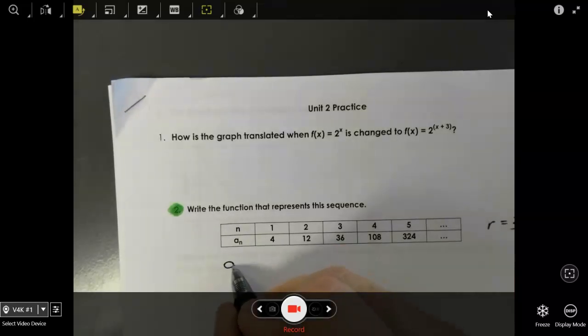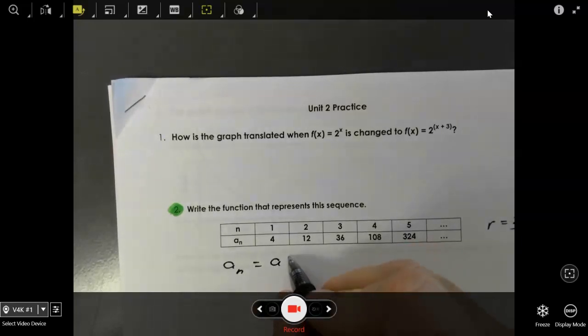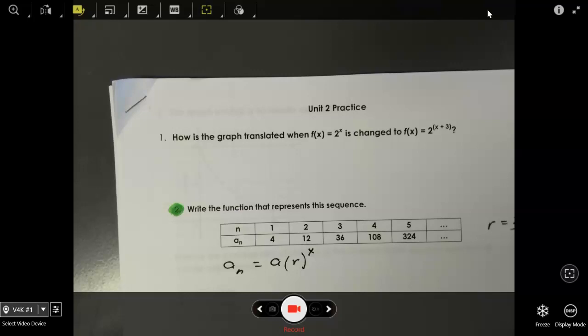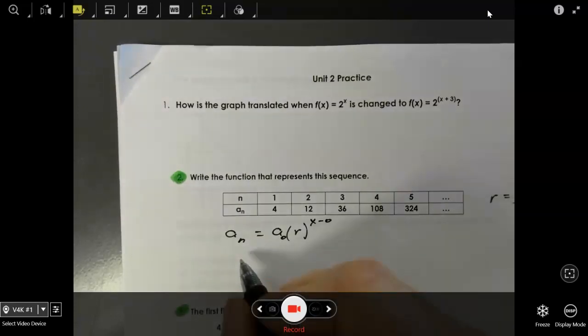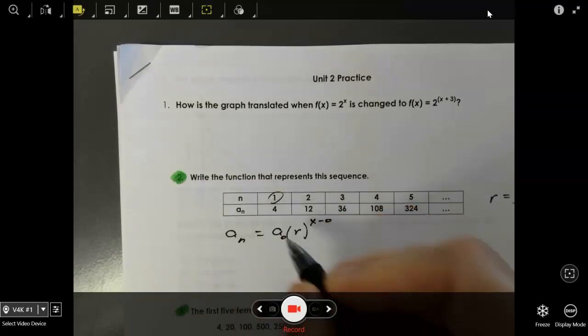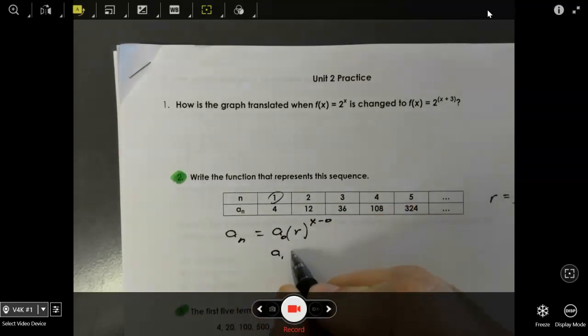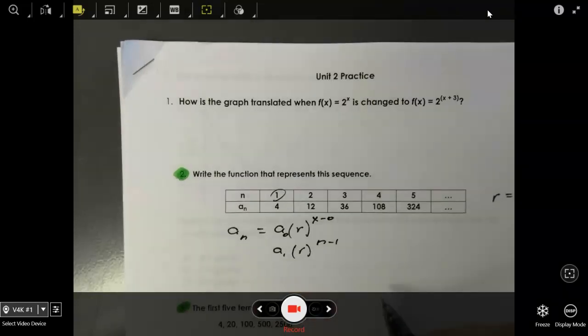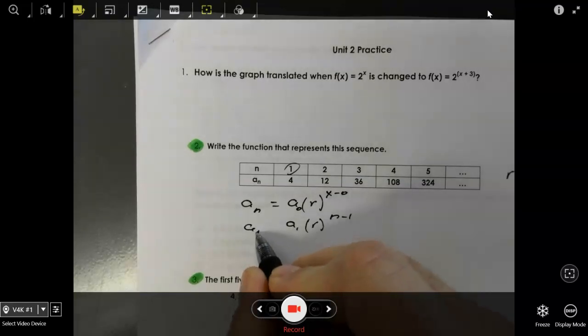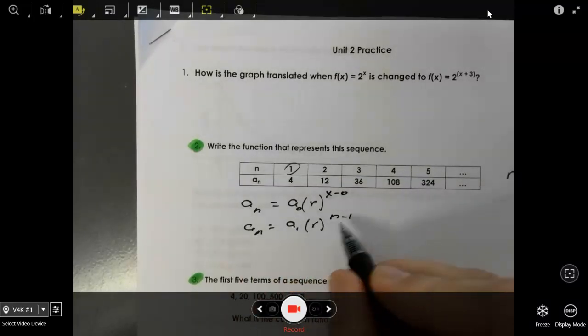So when we do this, remember we can say a_n is equal to a times r to the power of x. Okay? So we know this is going to be 3. And remember this is 0, and we can say that is minus 0 right here. So we don't have a 0, so we can use this one, though. But to use that one, it's going to be a1 times r to the, and I'm going to use n this time instead of x. It's going to be n minus 1, okay?